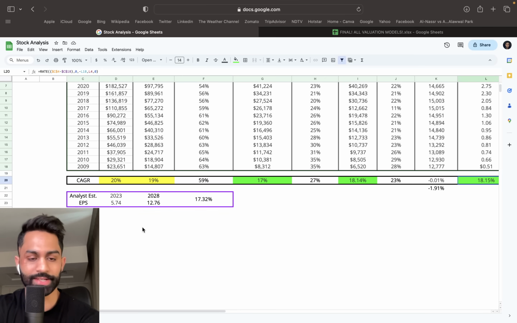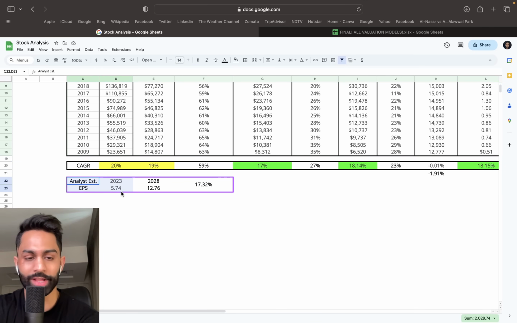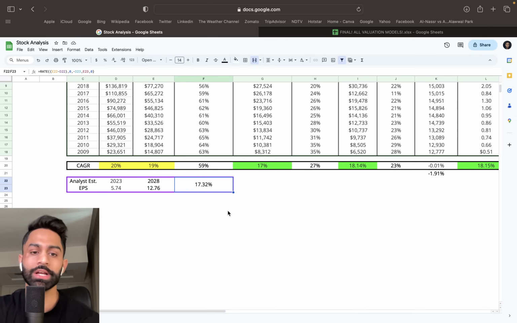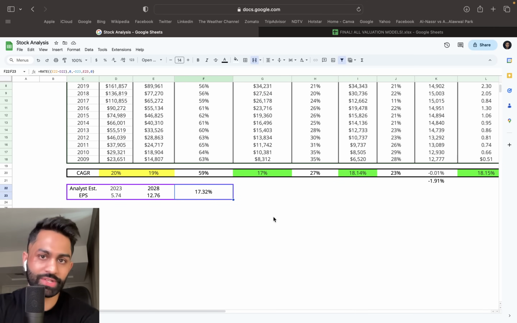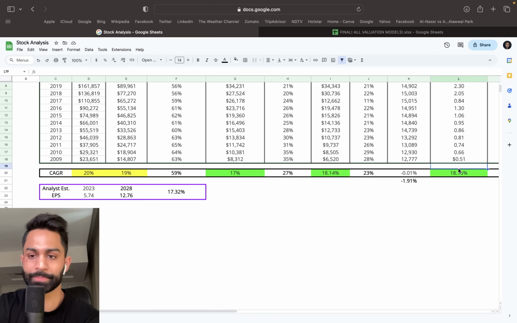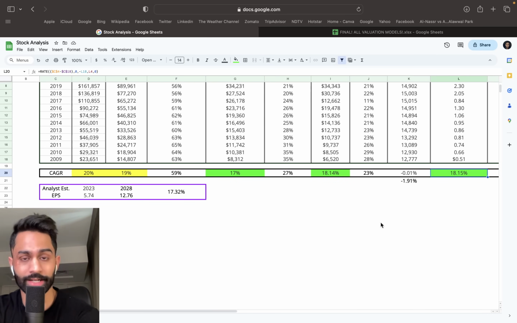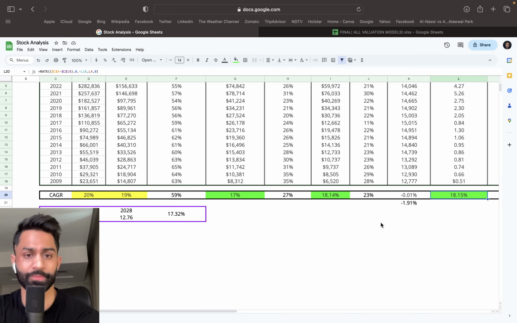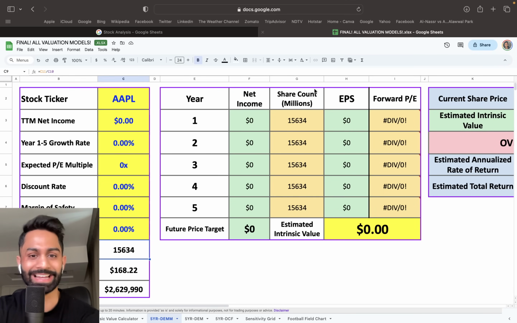This is going to be the analyst expectations. They expect 574 in 2023 and 1276 in 2028 for EPS, and that's going to be a growth rate of just over 17% for the business. So 17% is what the analysts are expecting. 18% is what the company has done in the last 14, 15 years. I'm going to go ahead and put down 16%, just to be on the safe side, it's going to be a little bit lower. We may have to lower it further to be more conservative, but all of that is going to be covered in our valuation.